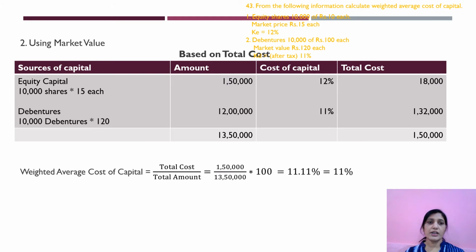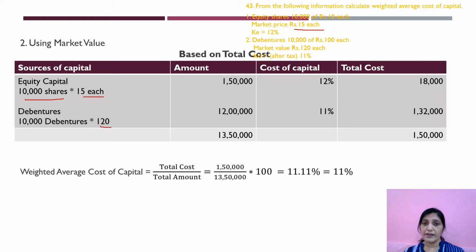Now we'll go for market value. Using market value, we'll find WACC. So using market value based on total cost, same equity capital, 10,000 shares. What is the market value of share? It is 15. So I have taken 15 here. Similarly, debentures. 10,000 debentures into 120.